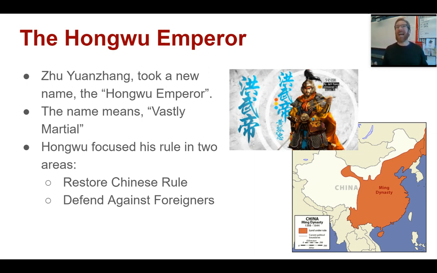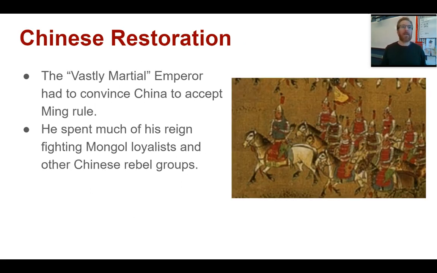He spent almost his entire reign as Emperor of China at war, really focused on two areas: restoring Chinese rule to China, that is, getting the Mongols out, and then defending against foreigners, that is, keeping Mongols and others out of China, building China for the Chinese. This leads to a Chinese restoration.